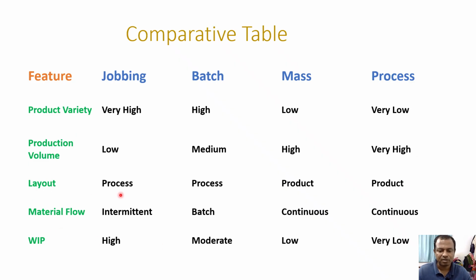Then layout is process for jobbing and batch, but it is product for mass and process. And material flow is intermittent, then batch, then continuous, and continuous, like that. And work in process is high for jobbing, moderate for batch, low for mass, very low for process. That means work in process decreases from jobbing to process. So these are the comparisons between different production systems.